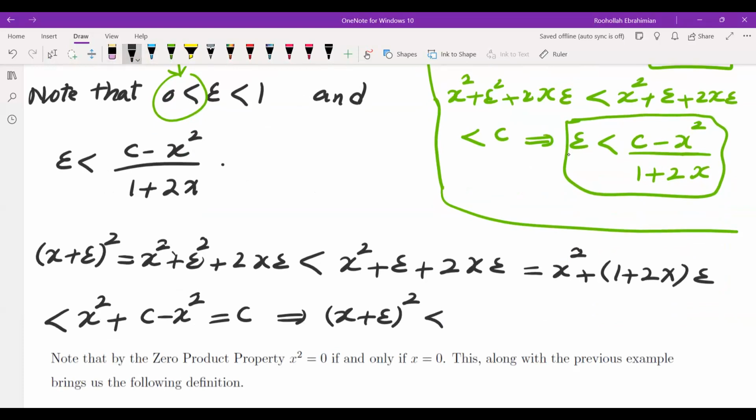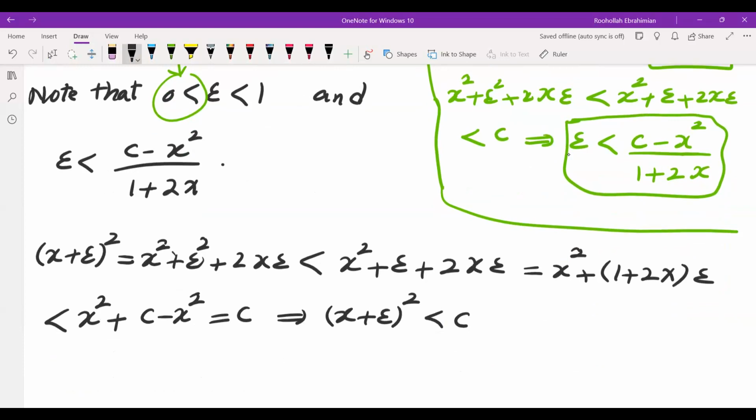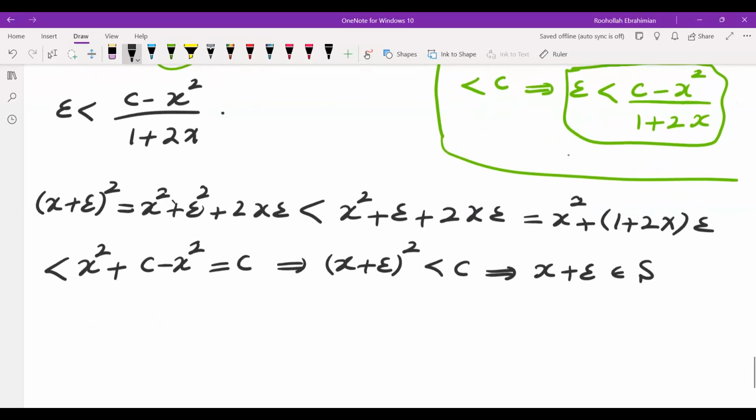So now, going back and thinking about what the set S was, the set S was all of the elements that when you square them, you get less than c. So that tells us x plus epsilon belongs to the set S. But this is a contradiction, and think about why this is a contradiction.